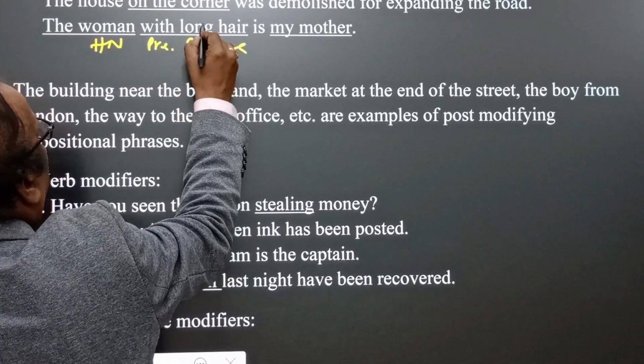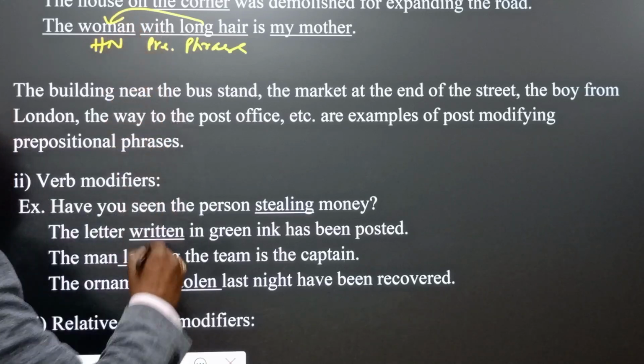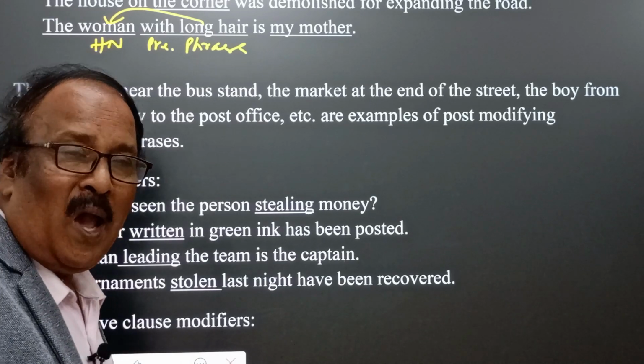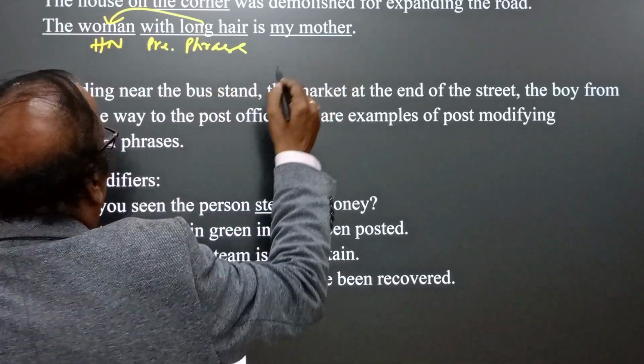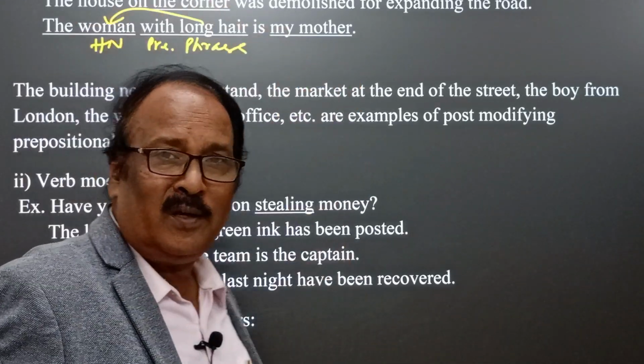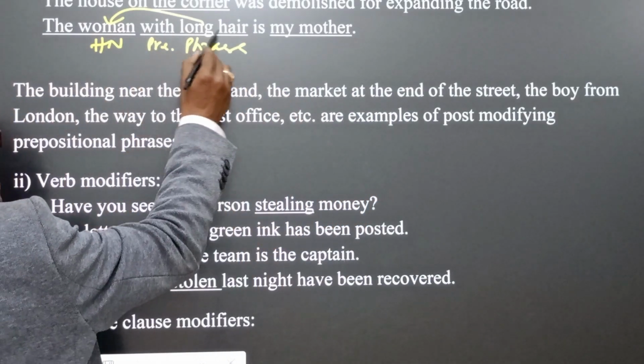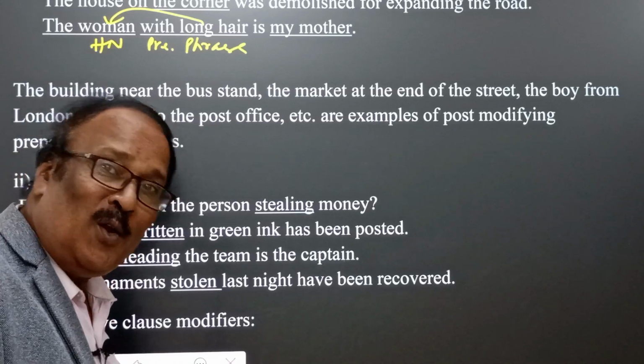In this case, it is qualifying the woman, remaining after the woman, the head noun, and therefore this is what you call post modifier. The woman with long hair is my mother, who possesses long hair.